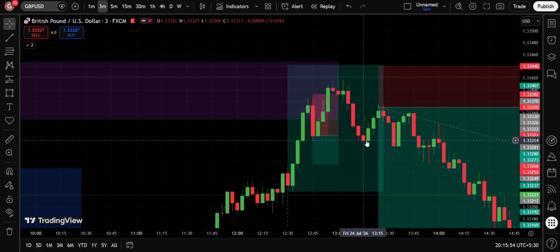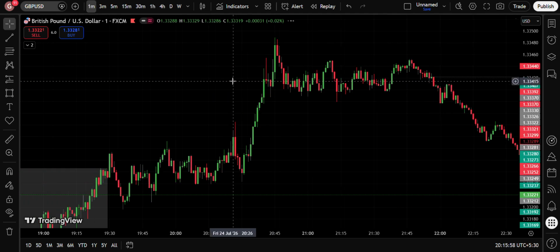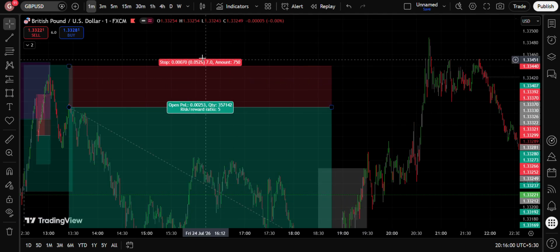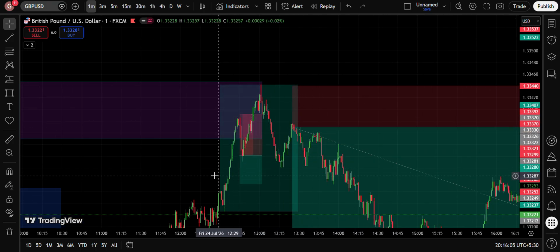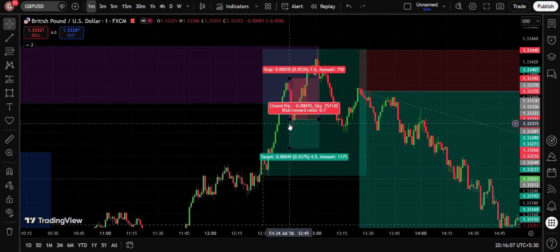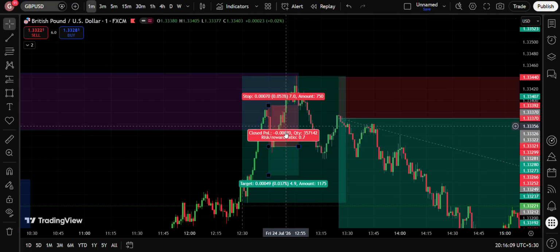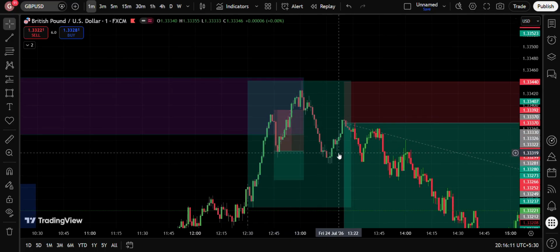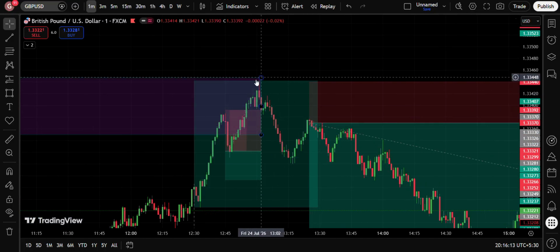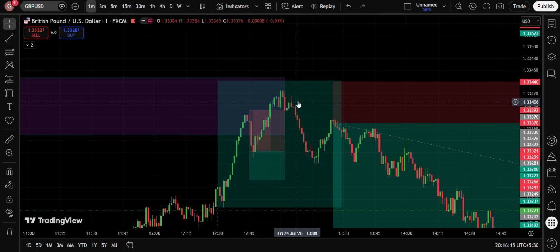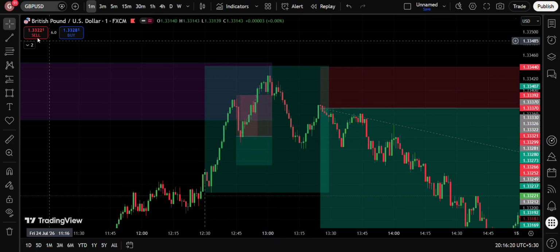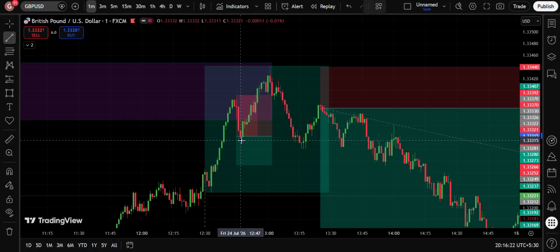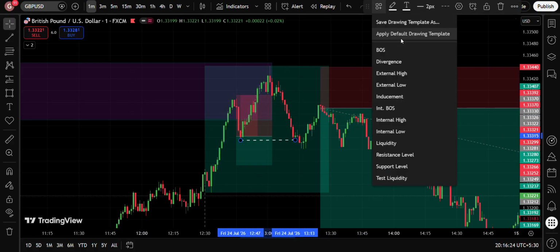I entered with a sound proof stop loss, but unfortunately it didn't work out at that time because price was still going higher to entice people to get in, that is sellers to get in. By this reaction they enticed sellers to get into the trade and ultimately took them out, and I was a victim of that. But in the end price action gave this final inducement. It didn't take out the point of interest itself, but yeah, it gave a reaction doing a break of structure right over here, a break of structure.